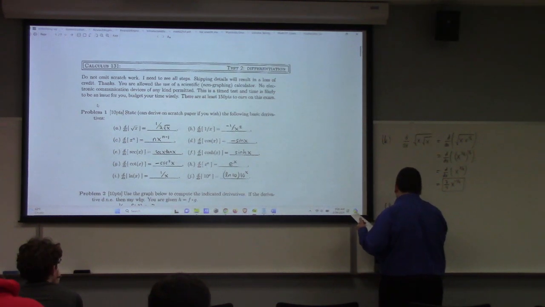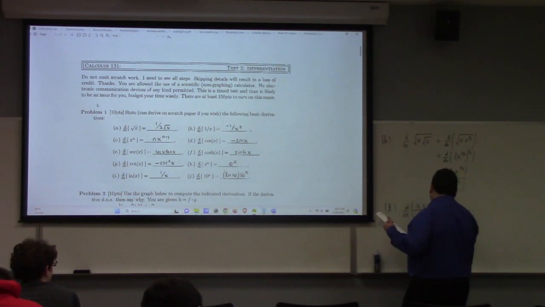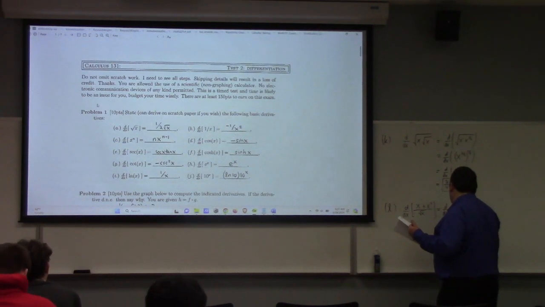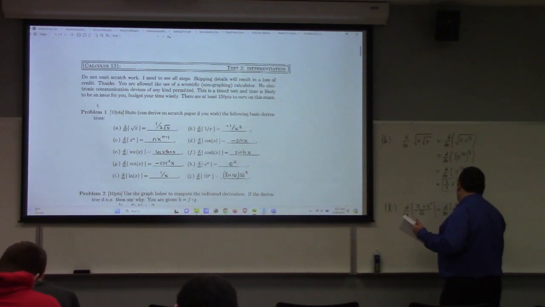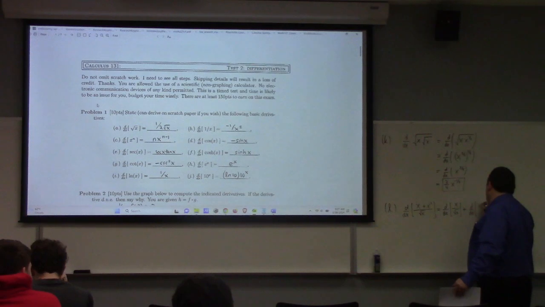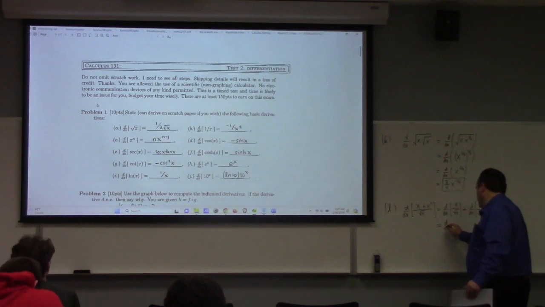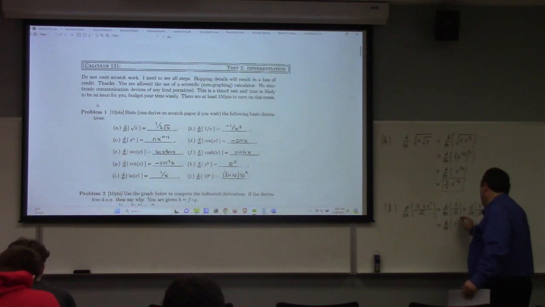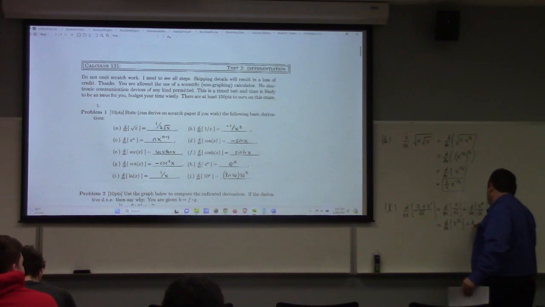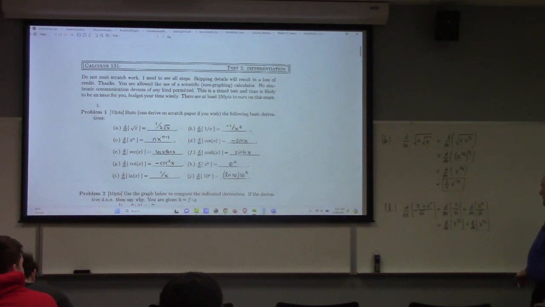L, you've got yourself d dx of x plus x squared divided by the square root of x. So what we're dealing with there is d dx of x over the square root of x plus d dx of x squared over the square root of x. So that's d dx of x to the 1/2 plus d dx of x to the 3/2, because 2 minus 1/2 is 3/2 and 1 minus 1/2 is 1/2.